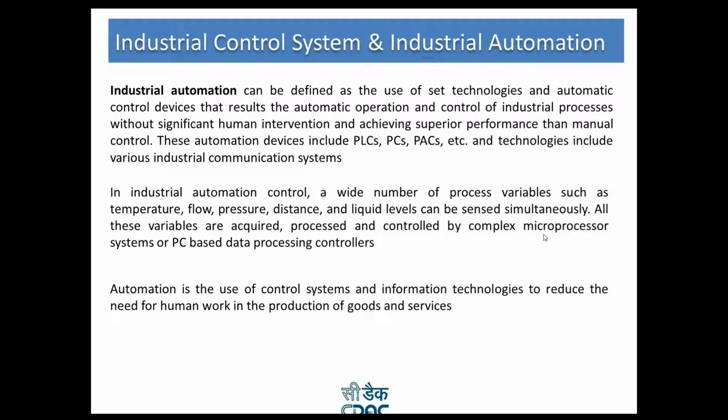Automation is the use of control systems and information technologies to reduce the need for human work in the production of goods and services. Now we can see automation everywhere. When a guy who has your parcel from Amazon comes to your door and delivers the parcel, you just sign it on the mobile phone. The moment you sign it, you get the message that your parcel has been received. How is it possible? This is only possible because of automation, meaning human workload or human intervention is reduced to the minimum.